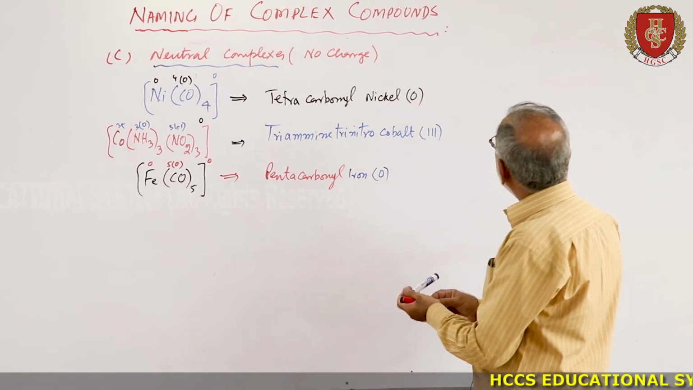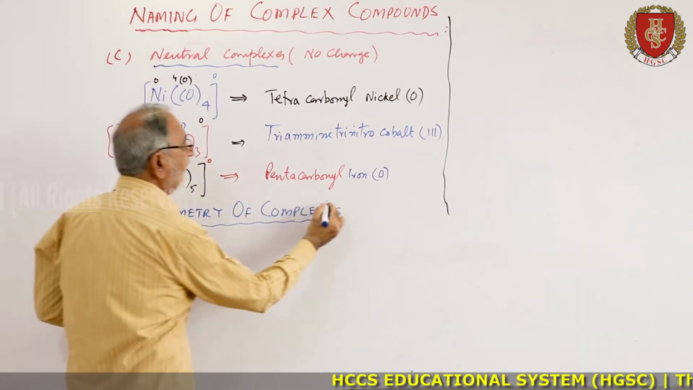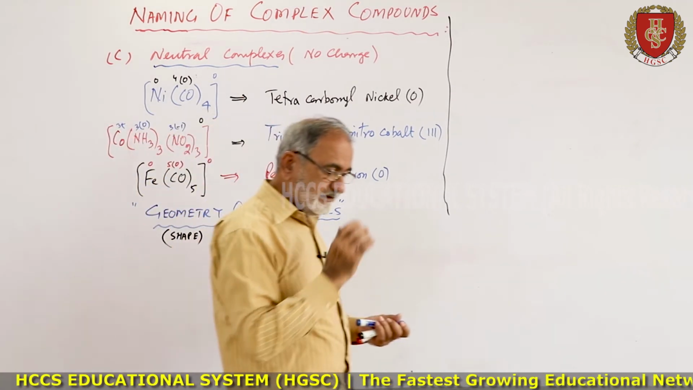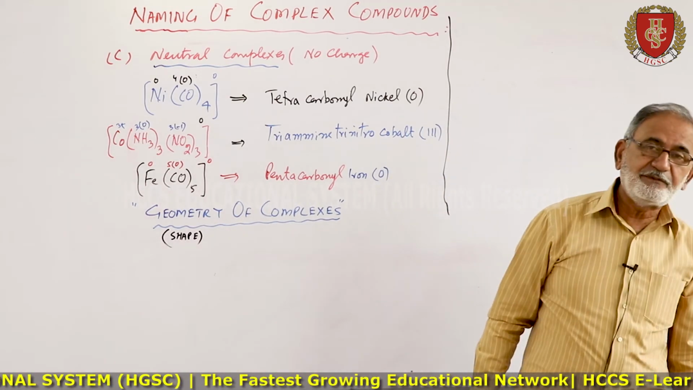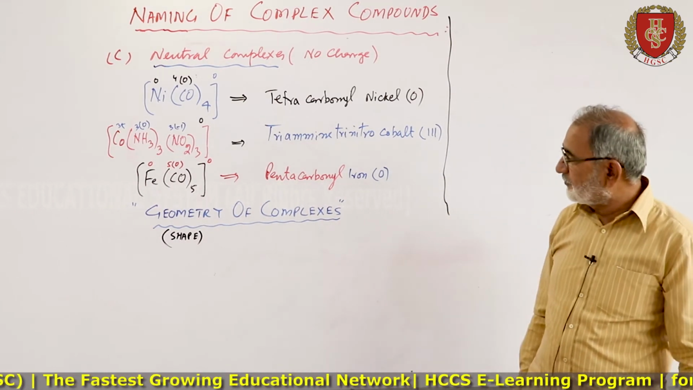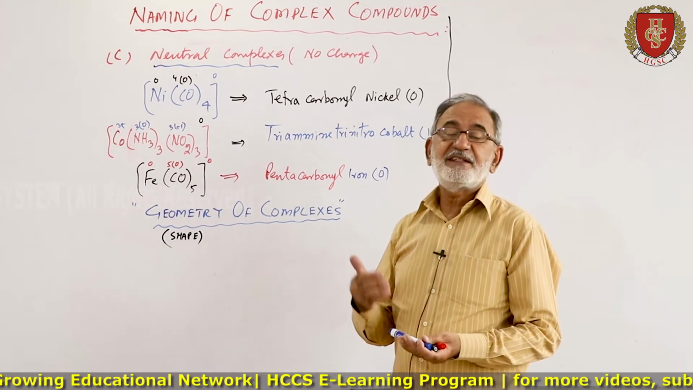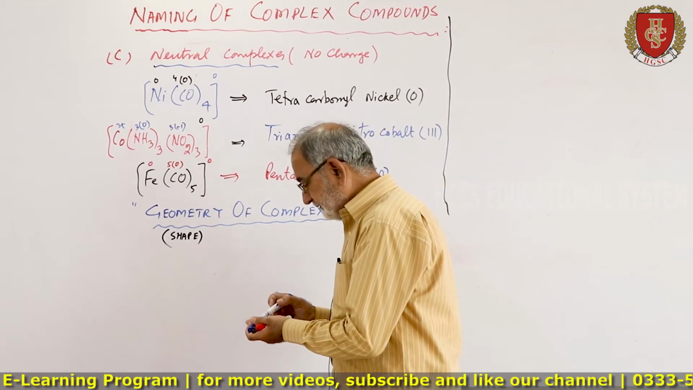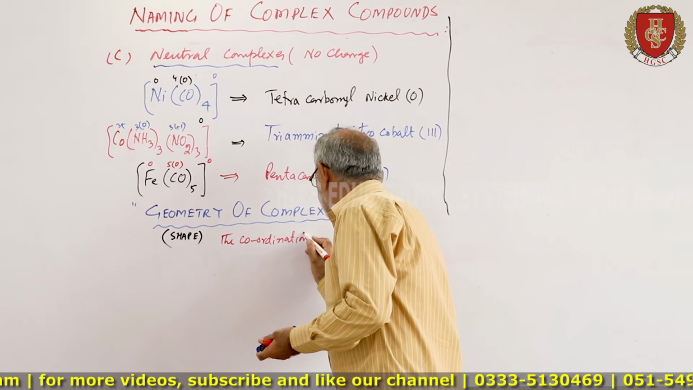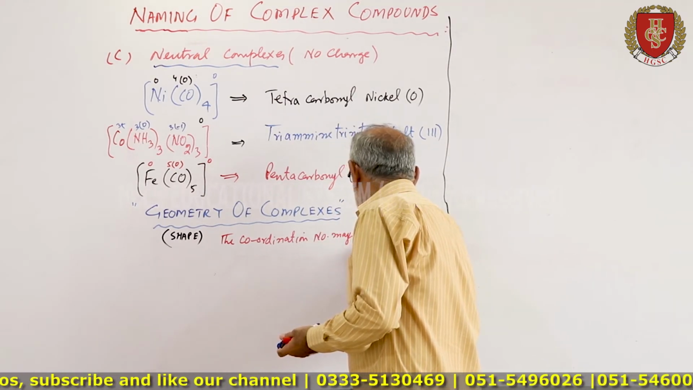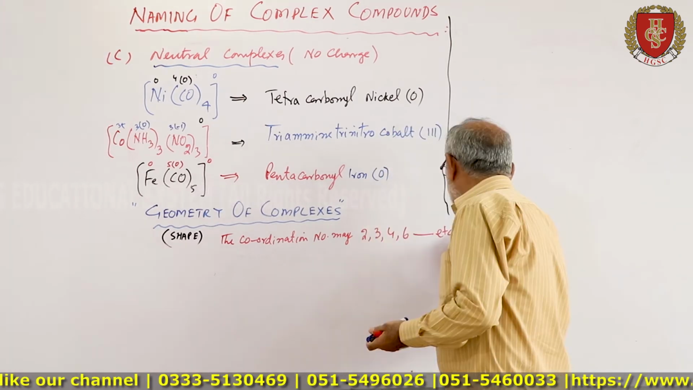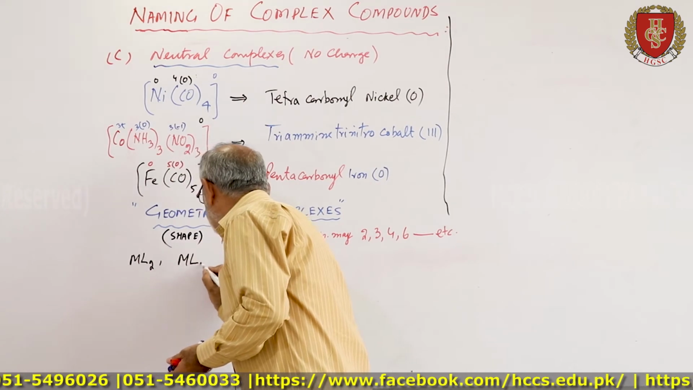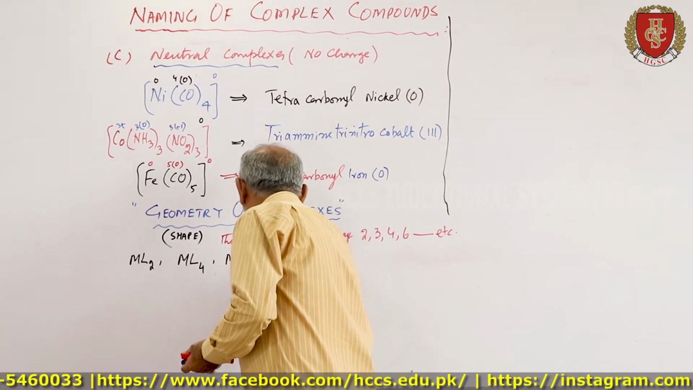Now next we come to the geometry of complexes. Geometry means the shapes. The shape of the complex compounds or transition metal compounds depends upon the number of ligands attached to the central metal, which is called the coordination number. The coordination number may be commonly 2, 3, 4, 6, etc. That is, they may be ML2 type, ML4 type, ML6, etc.